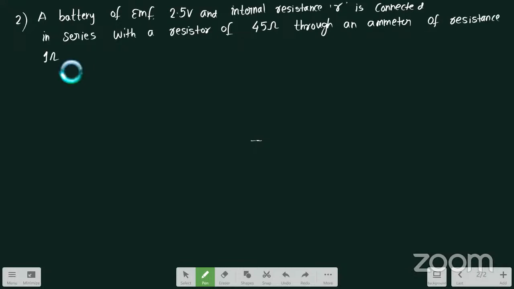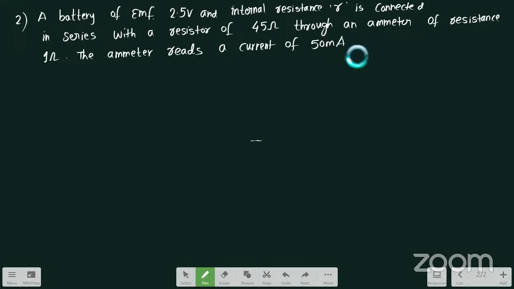The ammeter reads a current of 50 milliamperes.